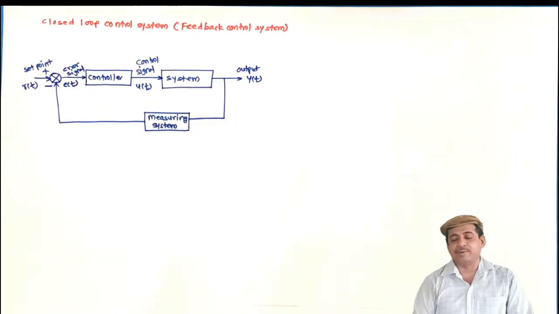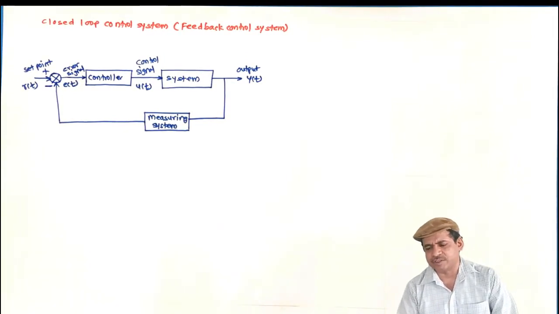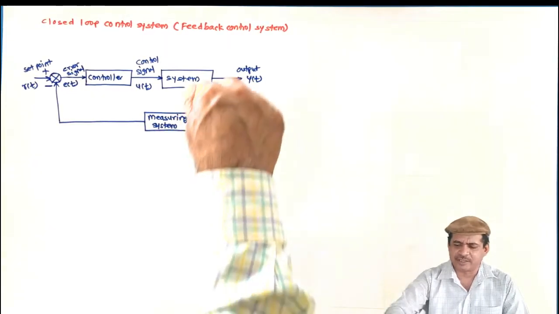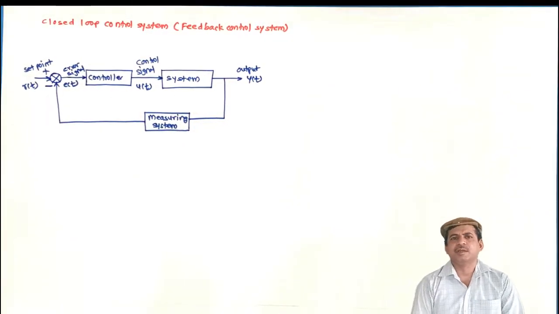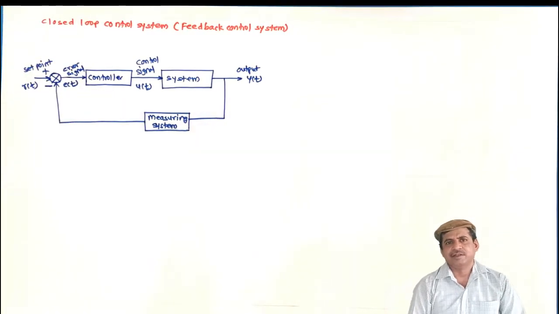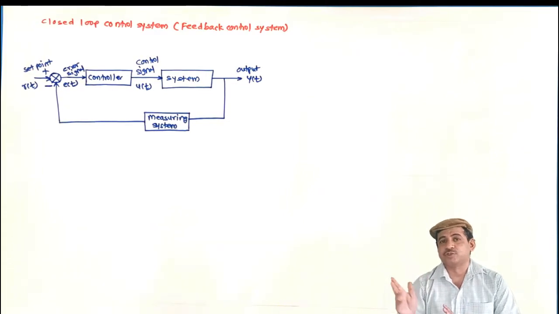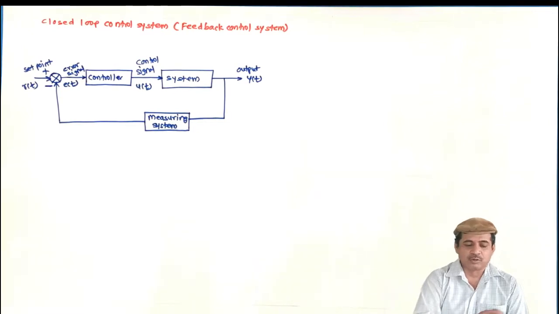In this case, a controller is a mathematical function that has the error E as input and generates the control signal U. Irrespective of the disturbance, which I have not shown here, and which may appear at the output or even at the control signal, as the output is continuously fed back and measured, the error is reduced to 0 as time t progresses to infinity. So this is a closed loop control system.